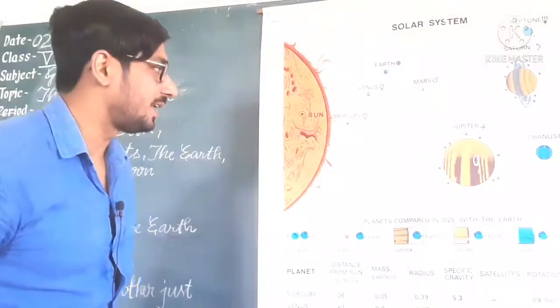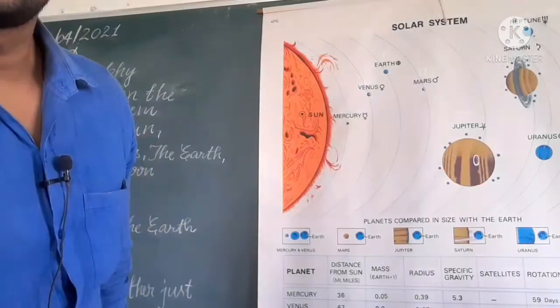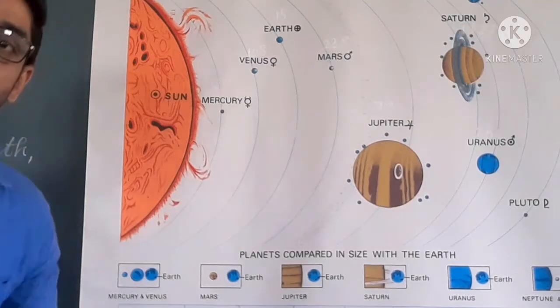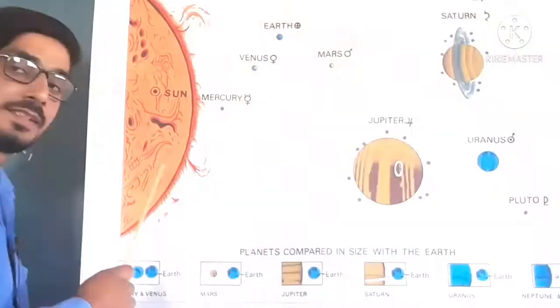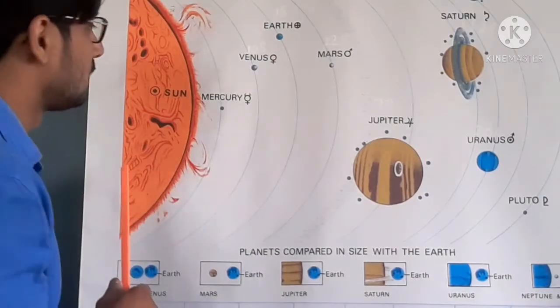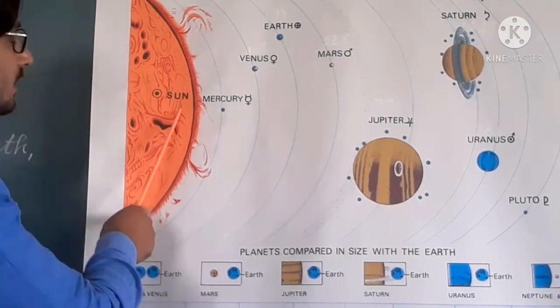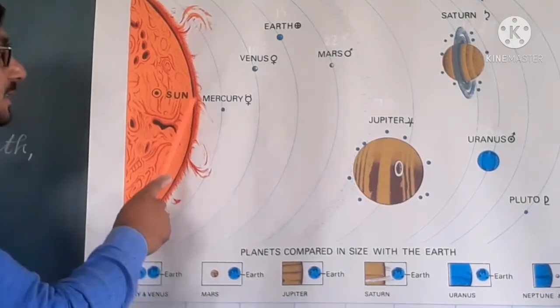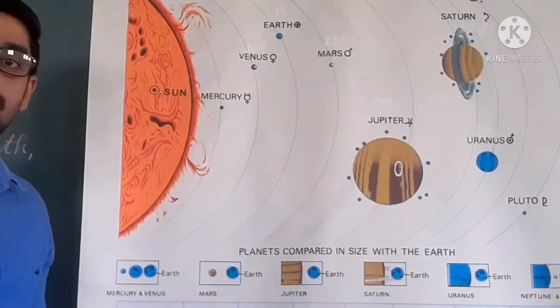Now, we will understand here by the figure, and we will know about the distances from the Sun to all the planets. What are the distances here? We will know it. The Sun is the head of the solar system.